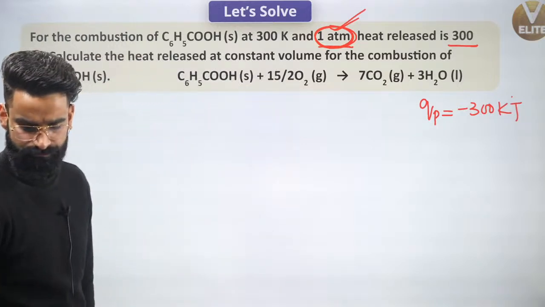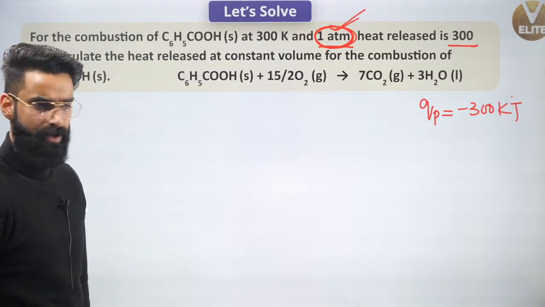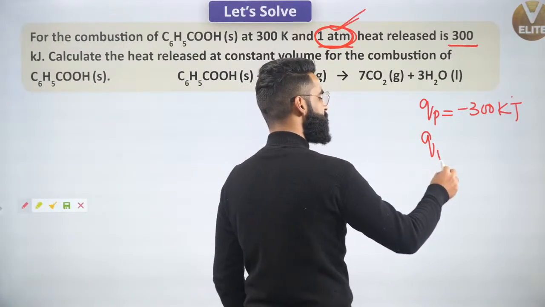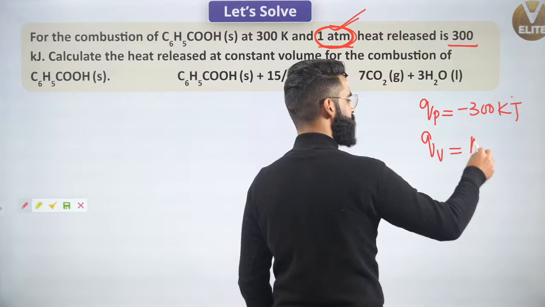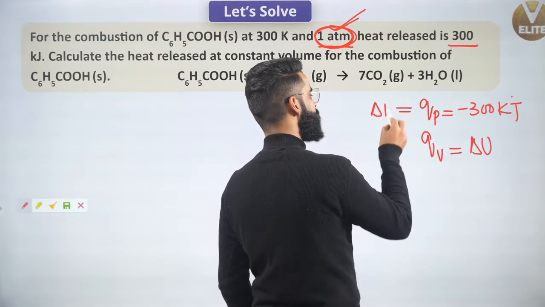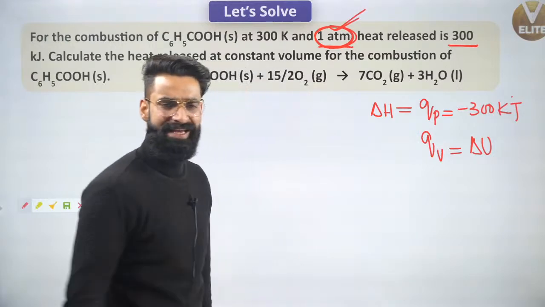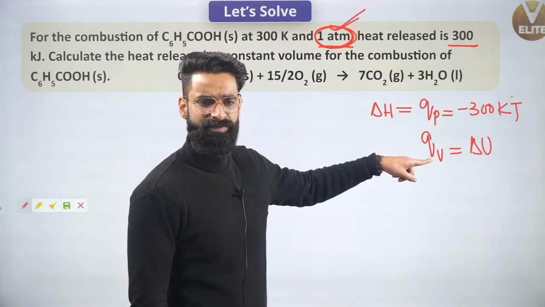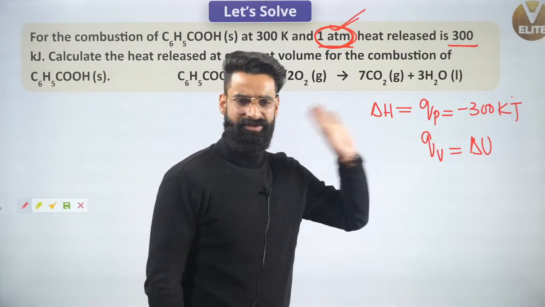Correct? Number one. What are we supposed to calculate? Heat released at constant volume. We know heat exchange between system and surroundings at constant volume is actually equal to delta U, and QP is actually equal to delta H. If you remember, I told you in the beginning, heat exchange at constant pressure is delta H, and heat exchange at constant volume is delta U.